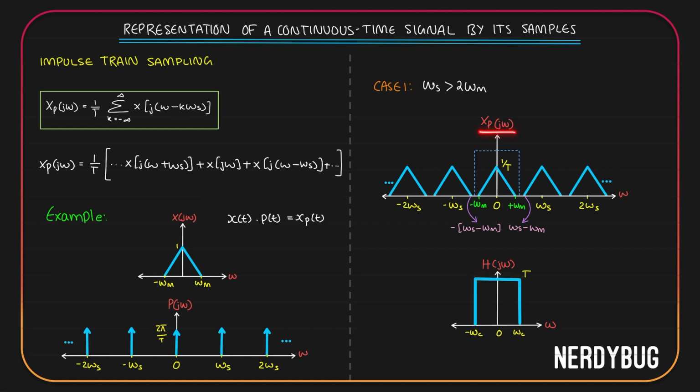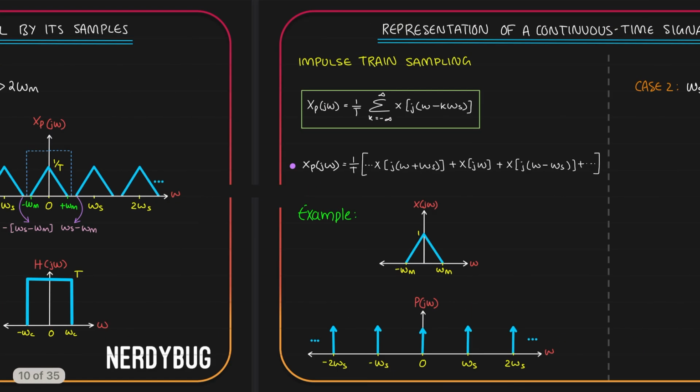So that when you multiply Xp(jω) with H(jω), between −ωc and ωc, this triangle will be multiplied with T. So 1/T will be multiplied with T and you will get 1 as required.